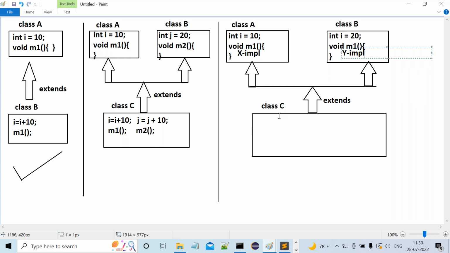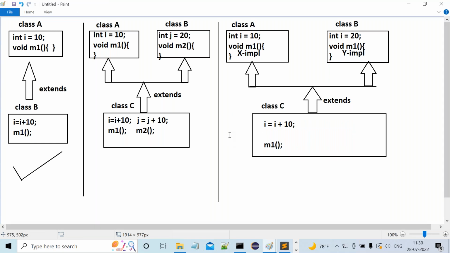Okay, fine. Now tell me, is class C a child class of class A and class B or not? So it has the right to reuse variables and methods of class A and class B or not? Now in class C, what I'm trying to do is I is equal to I plus 10, and we are calling the M1 method here.